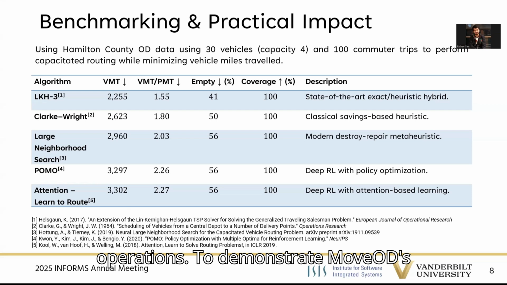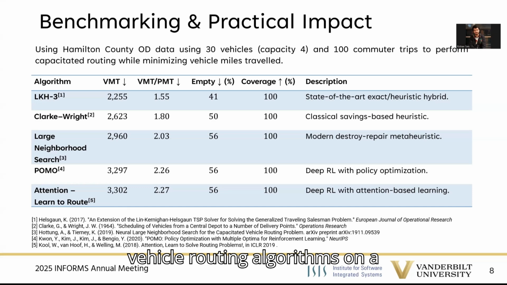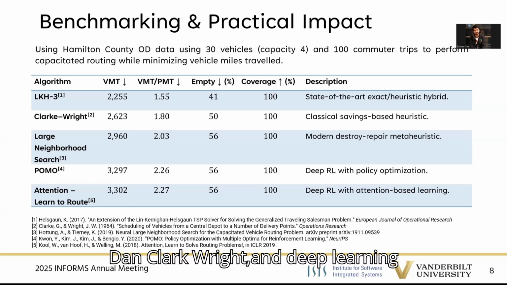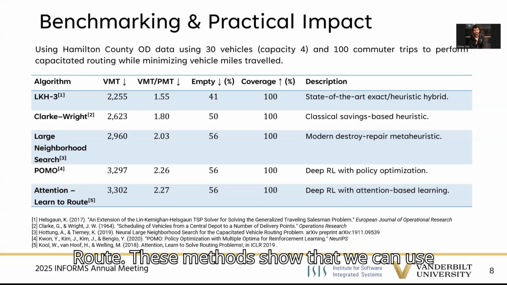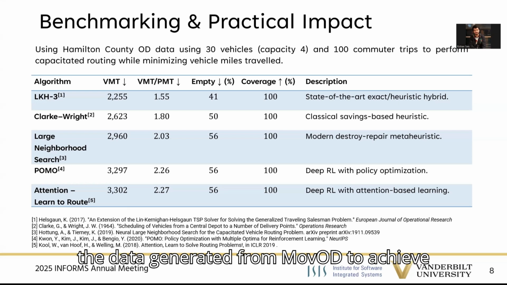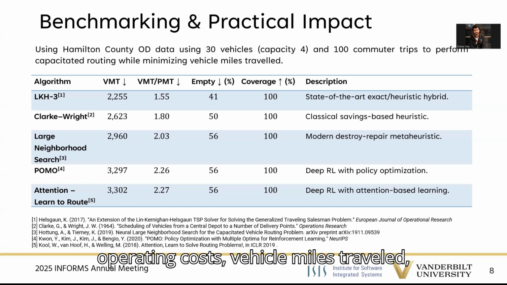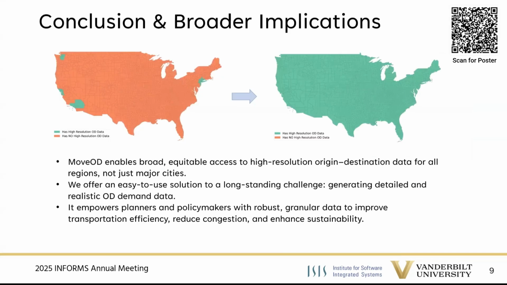To demonstrate MoveOD's practical use, we benchmarked popular vehicle routing algorithms on a capacitated vehicle routing problem, including classical heuristics like LKH3 and Clarke-Wright, and deep learning methods like POMO and Attention Learn to Route. These methods show that we can use the data generated from MoveOD to achieve significant and meaningful reductions in operating costs, vehicle miles traveled, and provide environmental benefits.